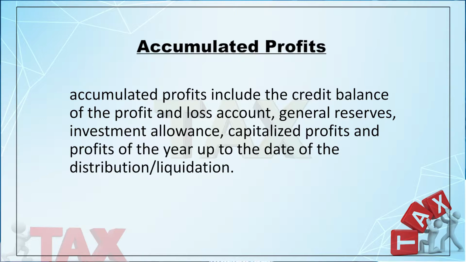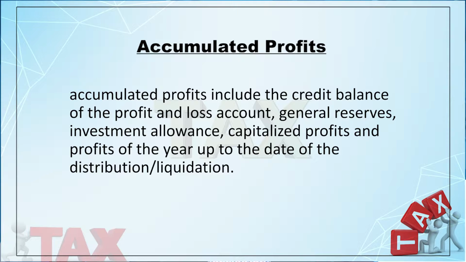The definition is very clear, because whenever you say deemed dividend as per Section 2(22), you have to mention the accumulated profit, because up to the extent of accumulated profit, the distribution under Section 2(22)(a) to (d) will be treated as deemed dividend. If it is over and above the accumulated profit, the excess amount cannot be treated as deemed dividend. So, you have to know the concept of accumulated profit.